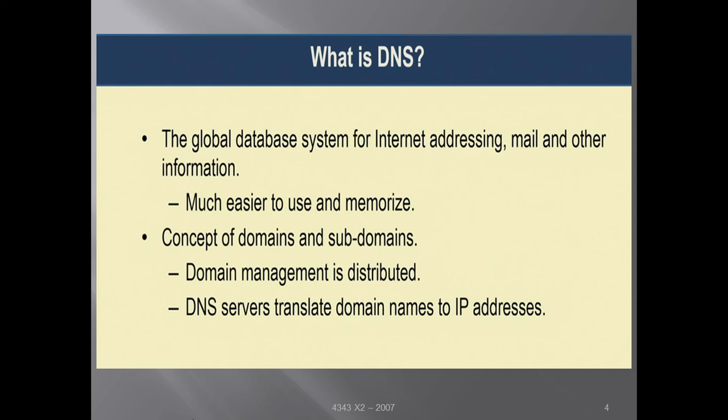So what is the concept of domains and subdomains? Domain management is distributed. There are top level domains, or TLDs, like com, org, net and so on. Typically these top level domains are 3 characters in length, and there are country domains. For every country there is a country domain of 2 characters, like IN for India, US for United States of America, and CA for Canada and so on. So these are what we call top level domains, or TLDs.